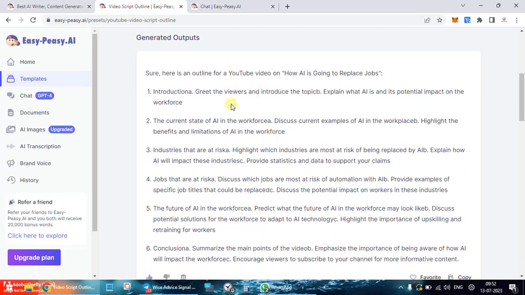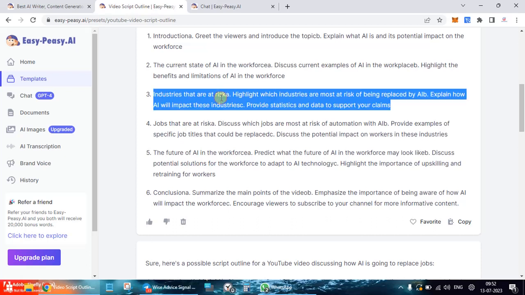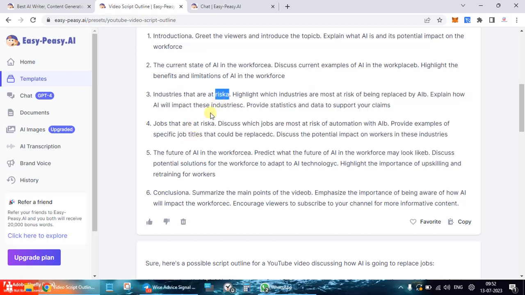We move back over here. So here it says how AI is going to replace jobs. The introduction asks you to greet the viewers and apprise them of the topic. Then the current state of AI, industries that are at risk. You can see even the language over here, workforce, workflows, there are spelling mistakes. Highlight the benefits, limitations, risk, industries that are. I could see a lot of spelling mistakes.